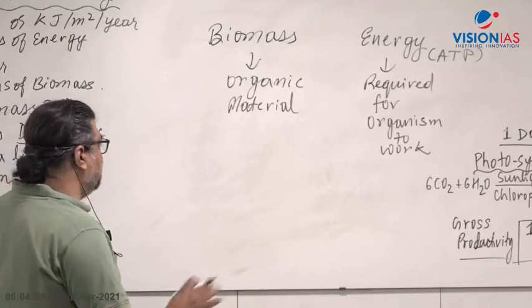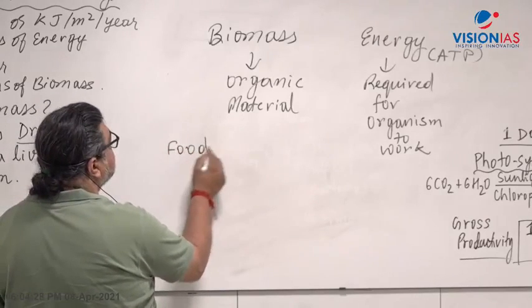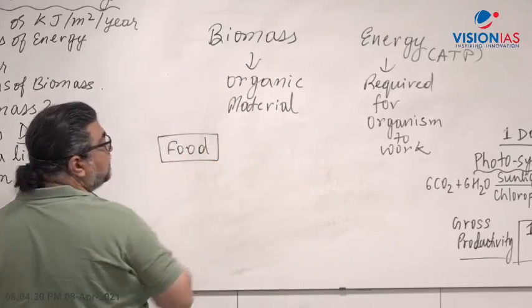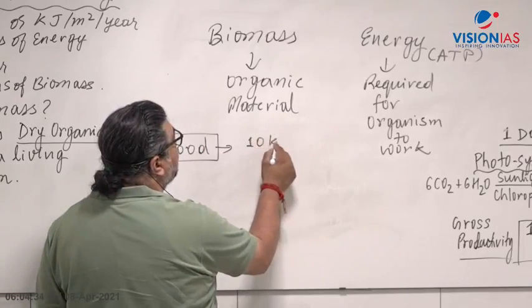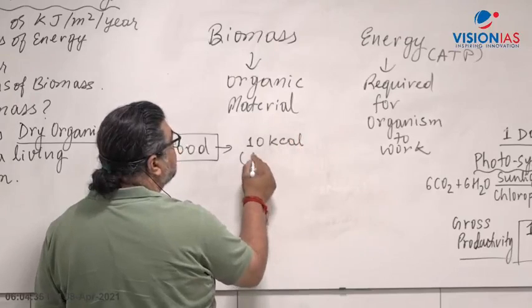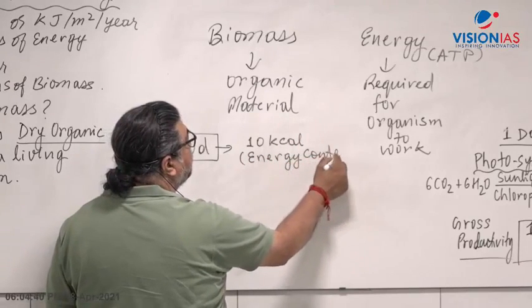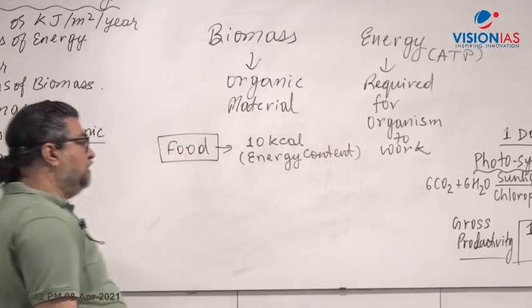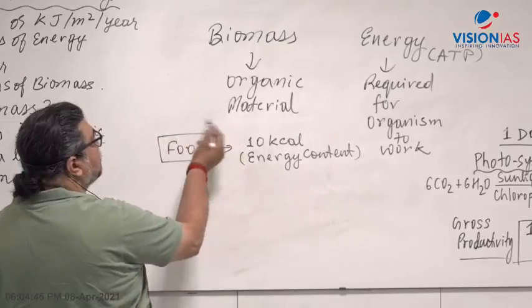Let me give you an example. Let's say the food has 10 kilocalorie, which is the total energy content of the food. Just understand here, take yourself as the example.